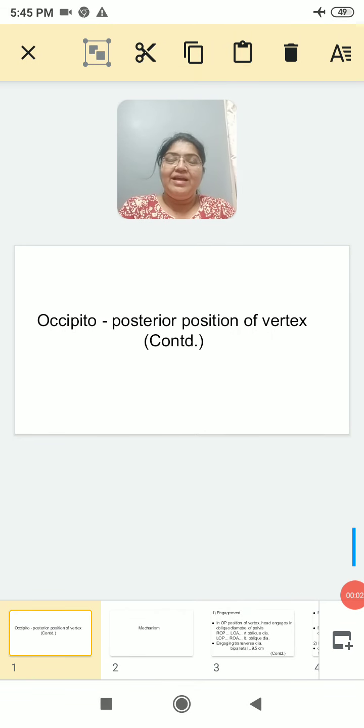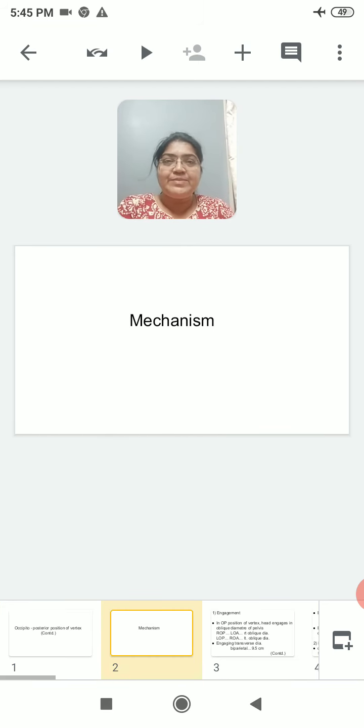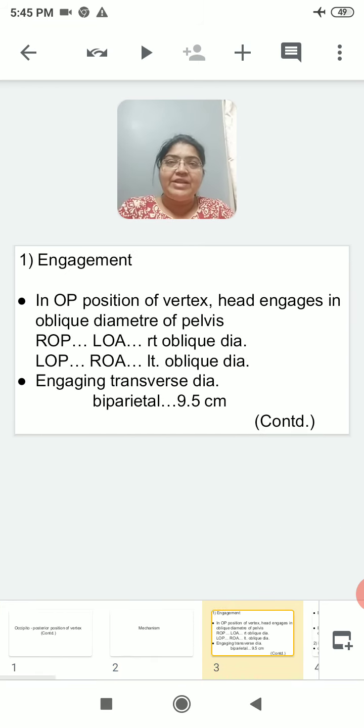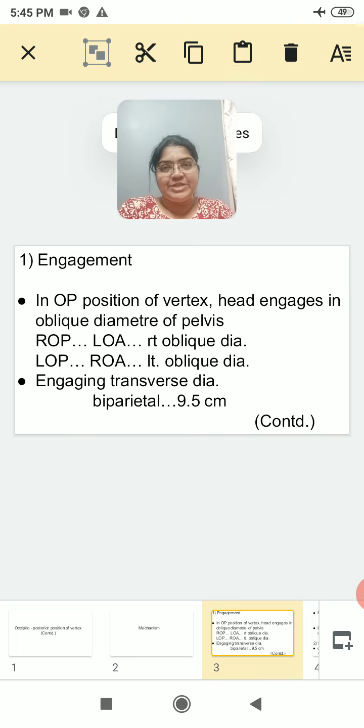Hello everyone. Today is the second session on occipito-posterior position of the vertex. In the previous first session on this same topic, we talked about its definition, etiology and diagnosis. Today we'll talk about its mechanism. We start with the first movement, that is engagement.